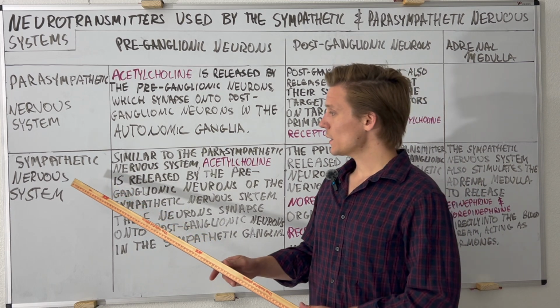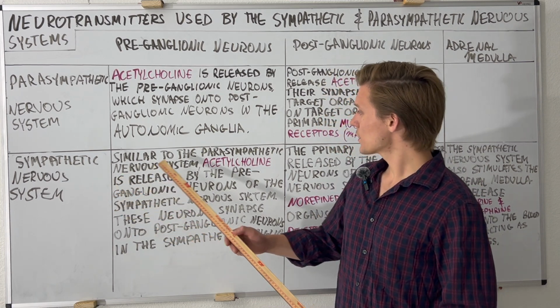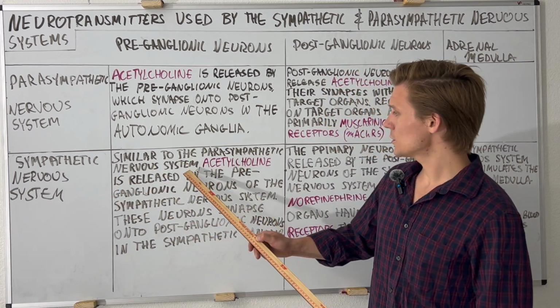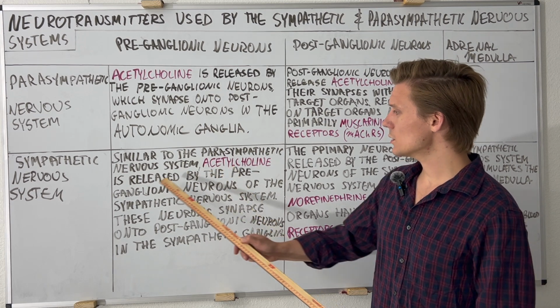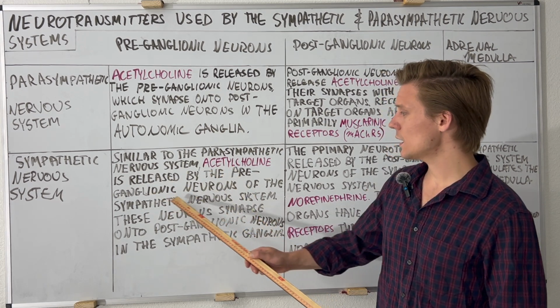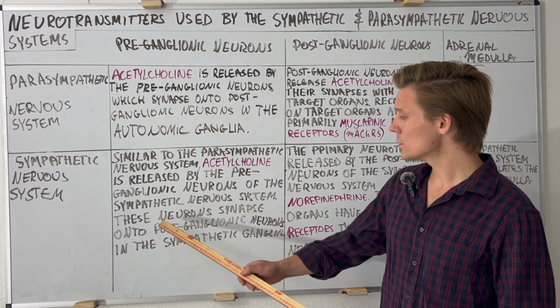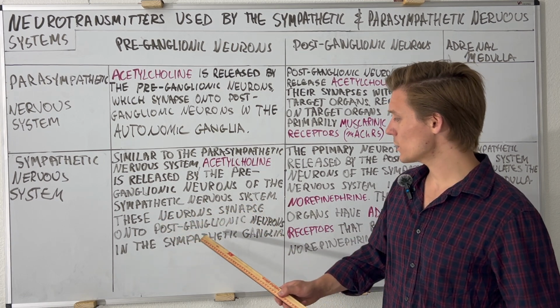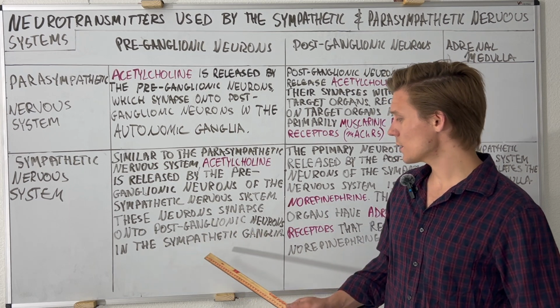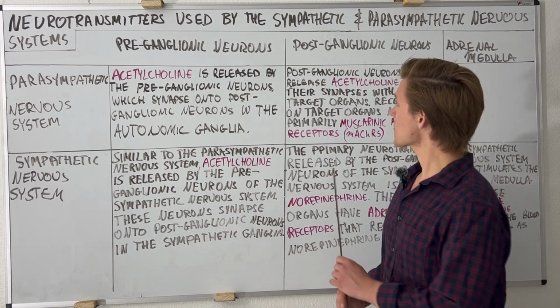Moving on to the sympathetic nervous system, similar to the parasympathetic nervous system, acetylcholine is released by the pre-ganglionic neurons of the sympathetic nervous system. These neurons synapse onto post-ganglionic neurons in the sympathetic ganglia.